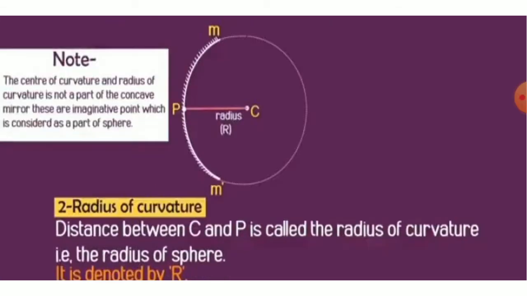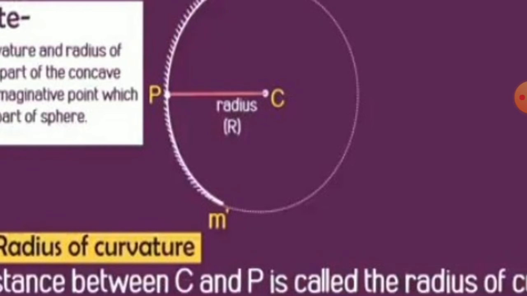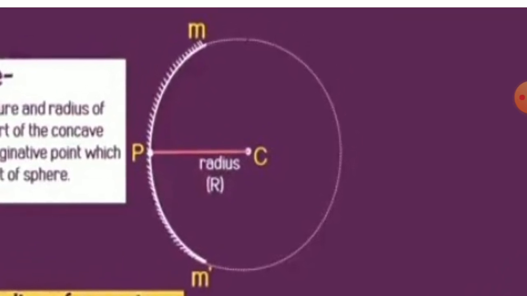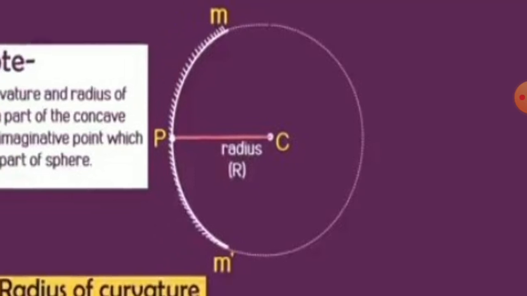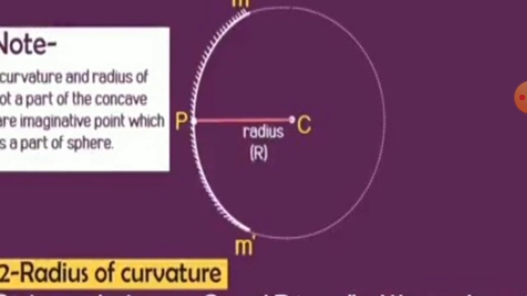Next is radius of curvature. Now we all know that it is a concave mirror, but it is actually part of a sphere. We cut that sphere and make this mirror concave. So imagine it is a sphere. As I said, physics is completely assumption, so please assume that it is a complete sphere.